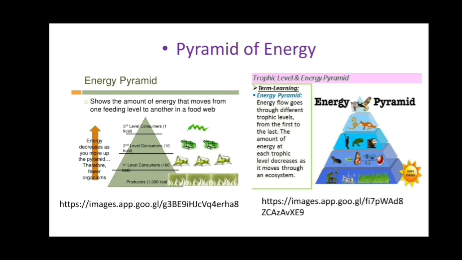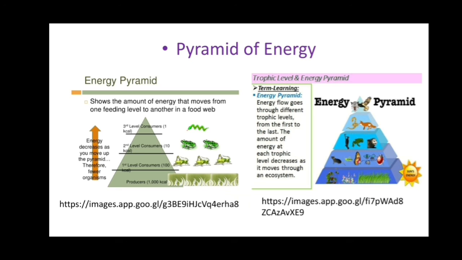For example, producers have 1000 kilocalories of energy. When these producers are eaten by the primary consumers or herbivores, they only get 100 kilocalories of energy. When these herbivores are eaten by the secondary consumers, the primary carnivores, they only get 10 kilocalories of energy.